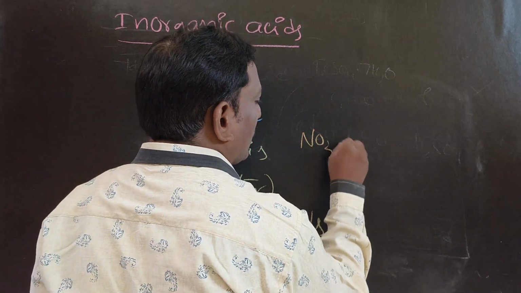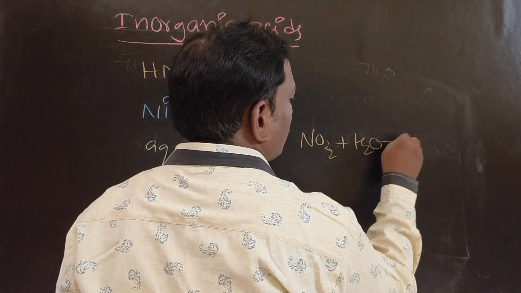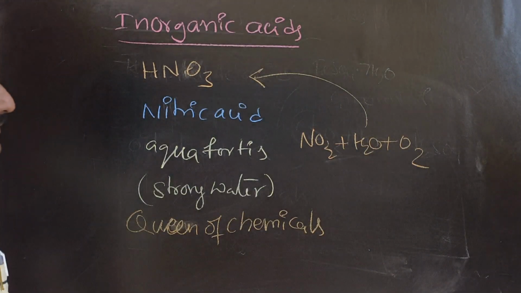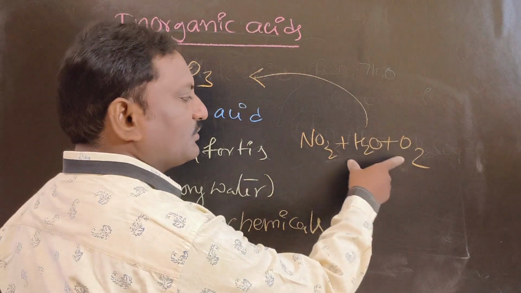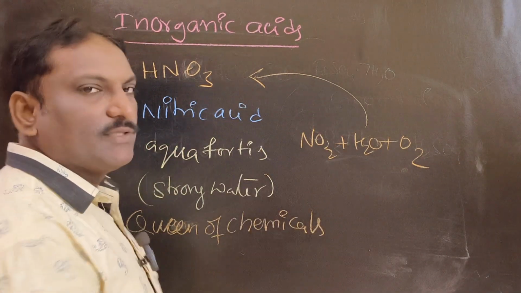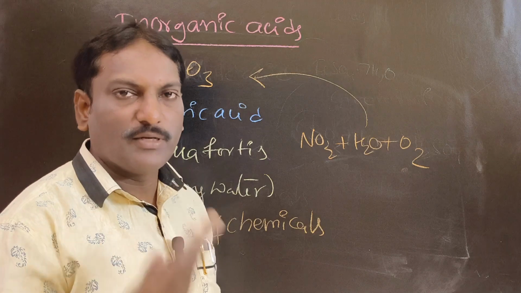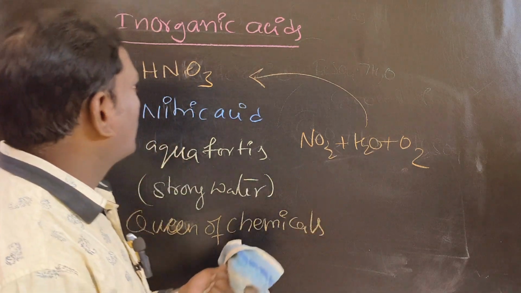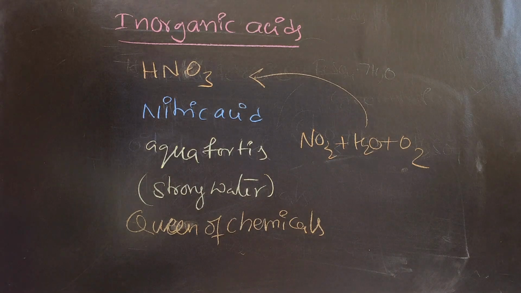Nitrogen dioxide, when reacted with water along with oxygen, gives nitric acid. So these are the minerals on the earth. We are preparing this acid from minerals or non-living substances, so it is considered an inorganic acid.